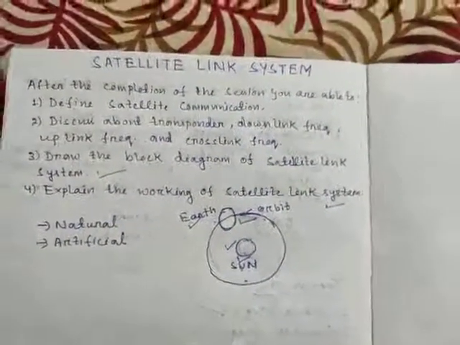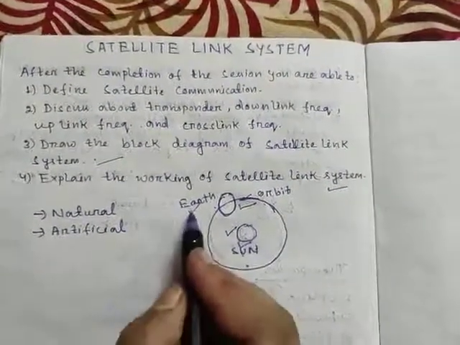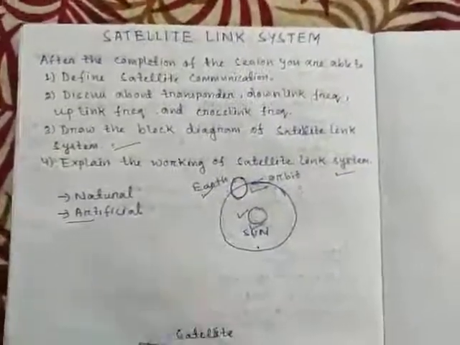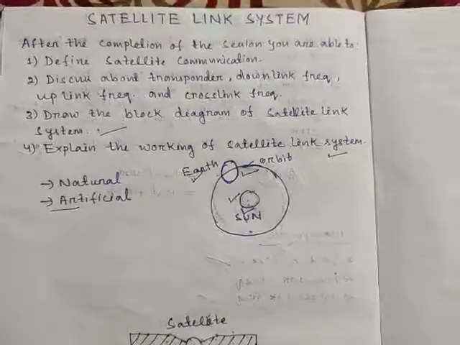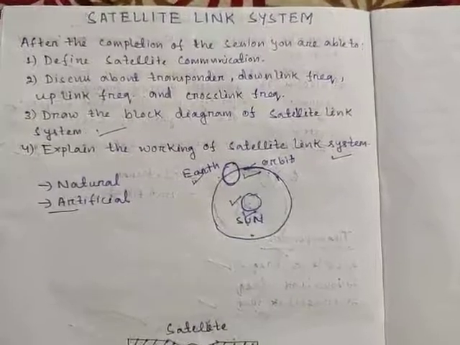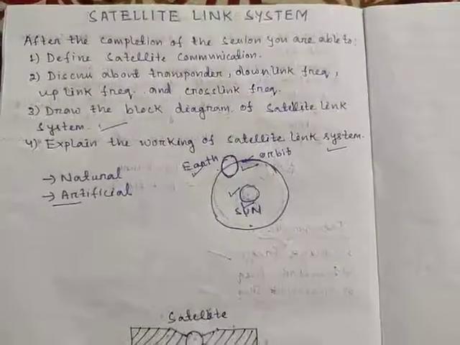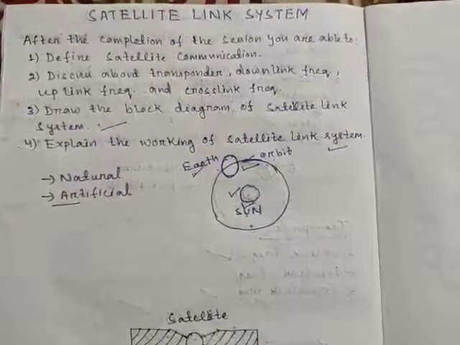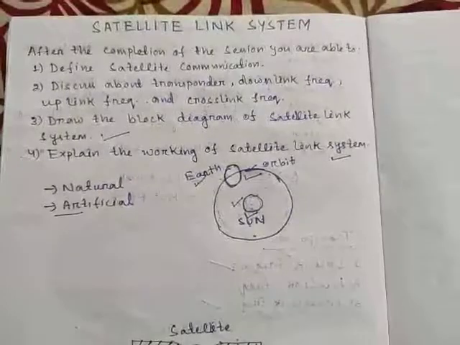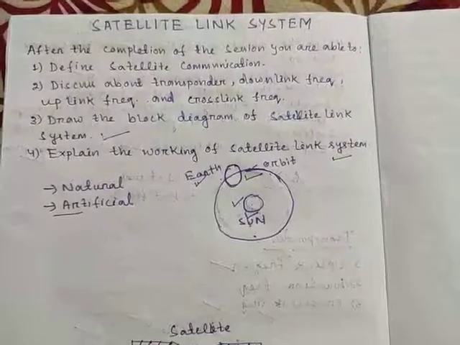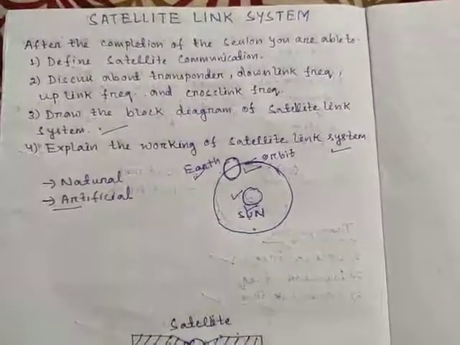Like that, moon is the natural satellite for earth. What is artificial satellite? Man-made satellites are known as artificial satellites. These artificial satellites are also known as communication satellites, that is helpful in telecommunication, radio and television along with internet application.